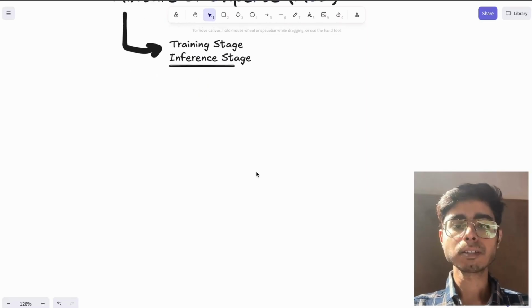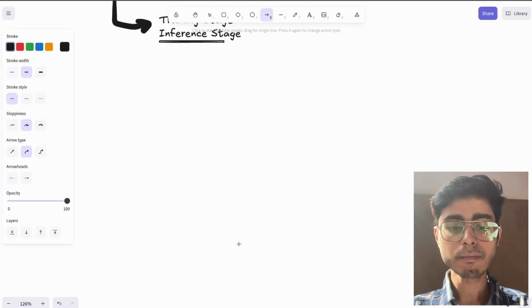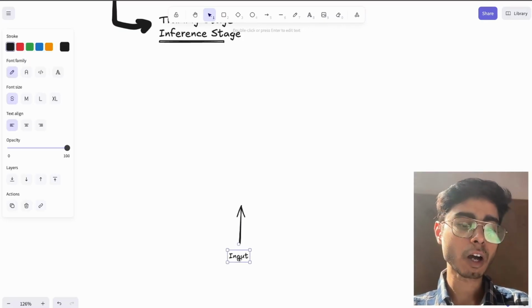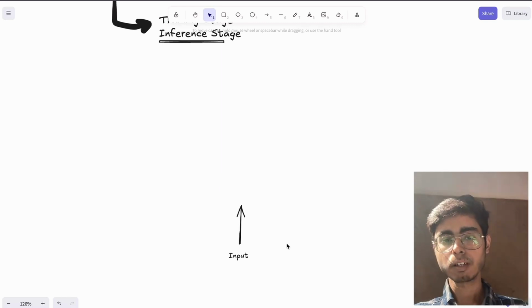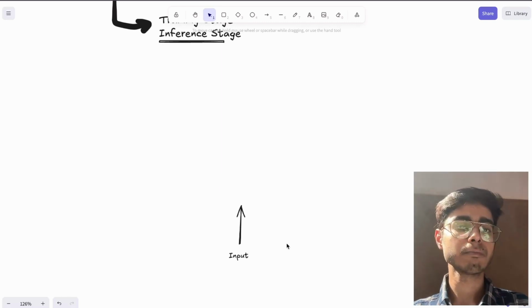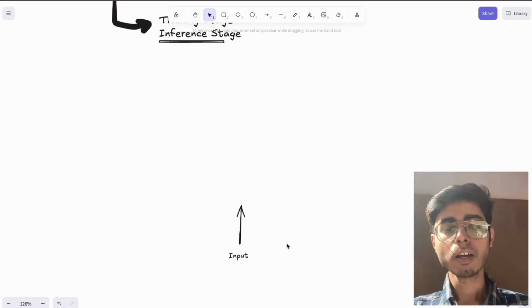Okay, so what happens, let's say we have an input, and for now this input is to frame a coding question for people who want to appear for Google interviews. So that means it has to be an expert in coding.